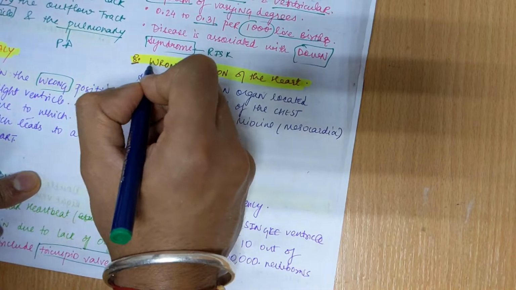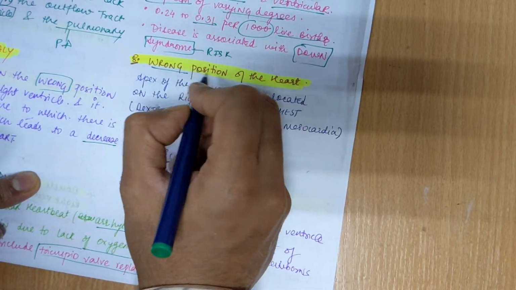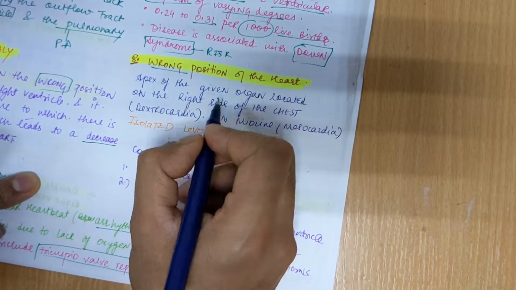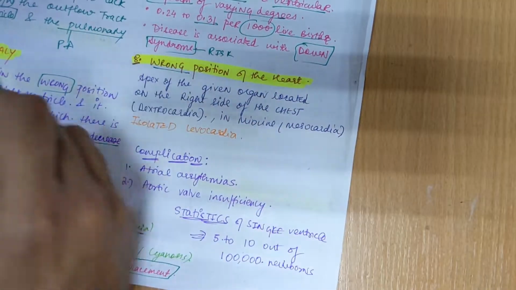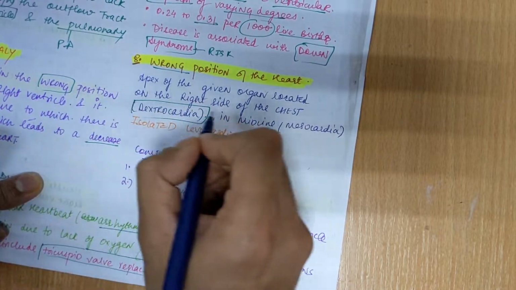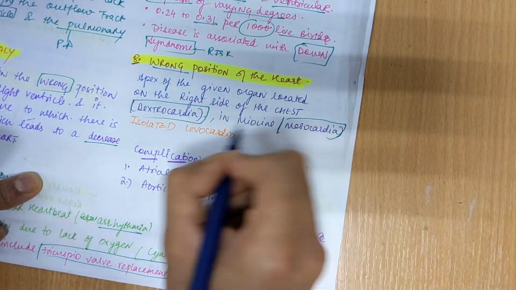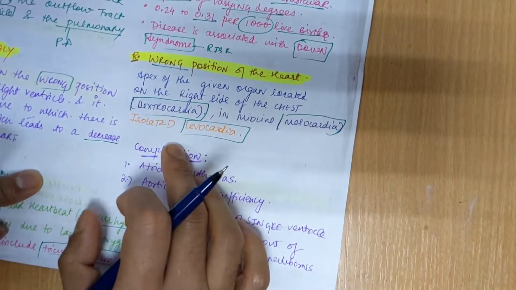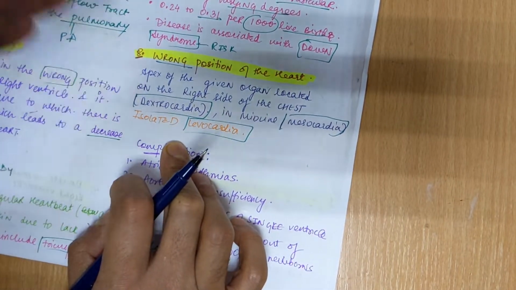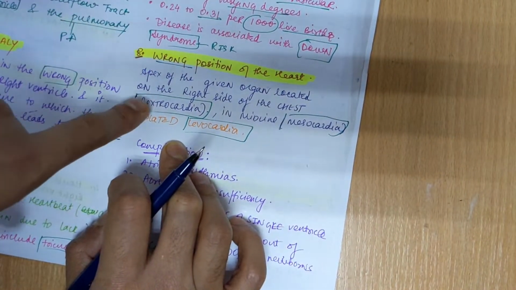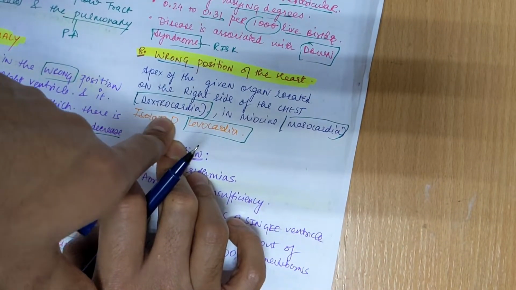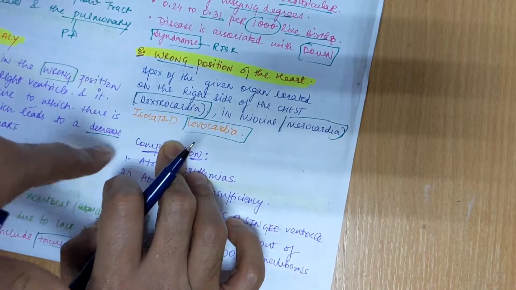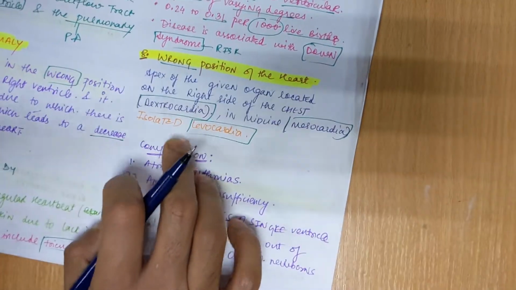And the 8th pathology can be wrong position of the heart. As we know, if the apex of the organ is located on the right side of the chest, then that is called dextrocardia, if midline, mesocardia, and if isolated, it is called levocardia. So this is a wrong position of the heart. If the heart is placed in the wrong position, not in the exact position, then we use these terms. If it is on the right side of the chest, it is called dextro, if midline it is meso, and if isolated, it is called levocardia.